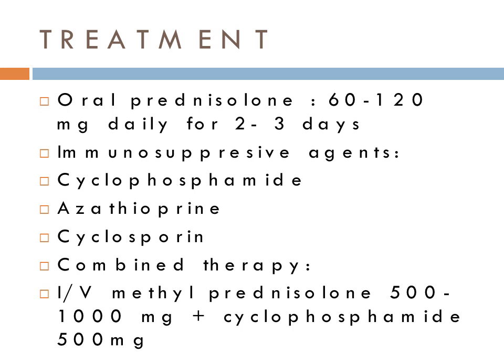Treatment. First line of treatment is oral prednisolone 60 to 120 milligram daily for 2 to 3 days. Immunosuppressive agents like cyclophosphamide, azathioprine, cyclosporin or combined therapy can be used. IV methylprednisolone 500 to 1000 milligram plus cyclophosphamide 500 milligram can be used.